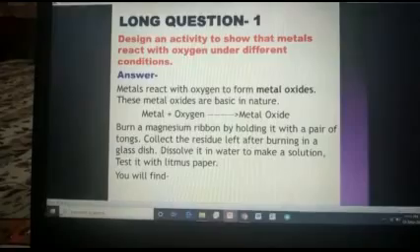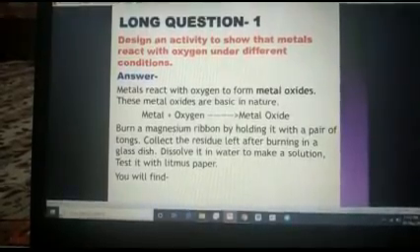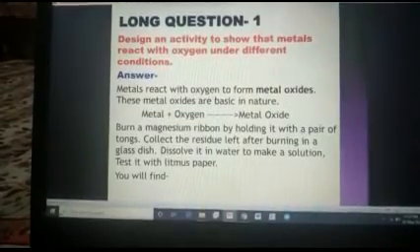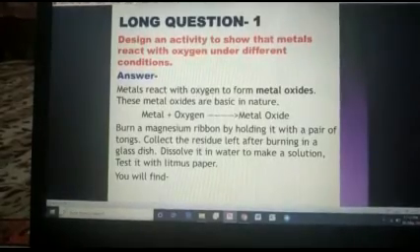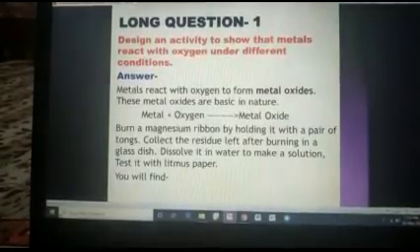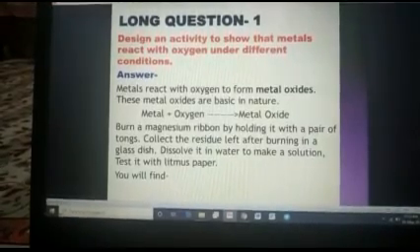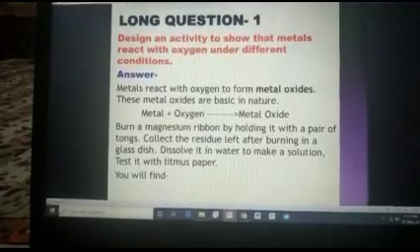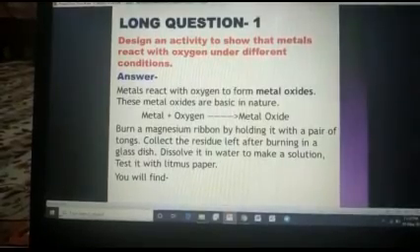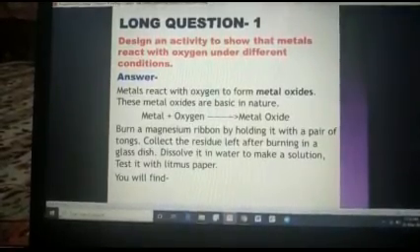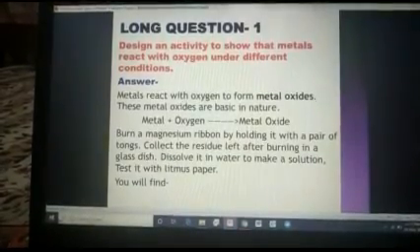Metals react with oxygen to form metal oxides. You all know these things. And these metallic oxides are basic in nature. Metal plus oxygen forms metal oxide. You can take any example: sodium plus oxygen forms sodium oxide, calcium plus oxygen forms calcium oxide, potassium plus oxygen forms potassium oxide.